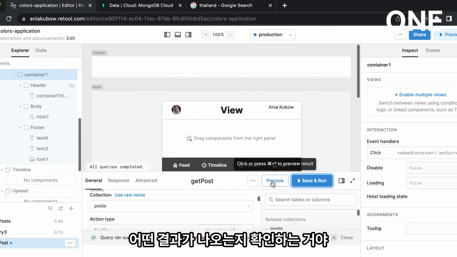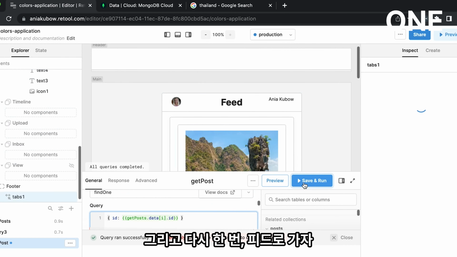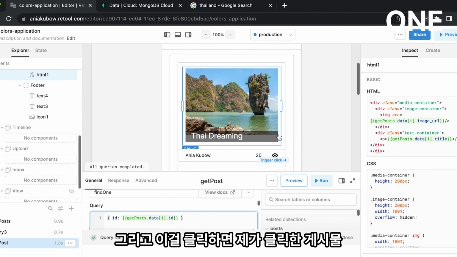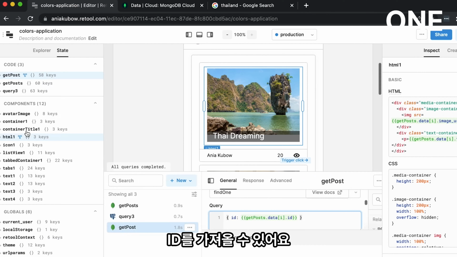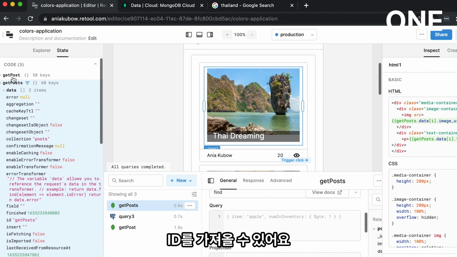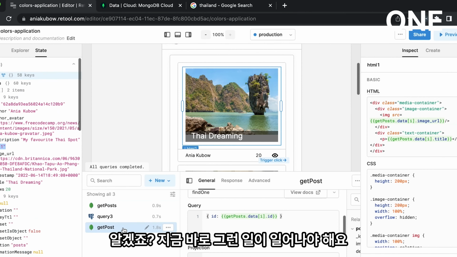I'm going to preview that just to see what comes back. And once again, let's go to the feed. It's going to save and run this. And if I click on this, that should get me whatever post I clicked on, ID. Okay, so that is what should be happening right now.